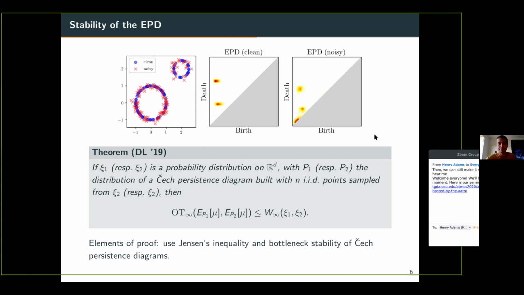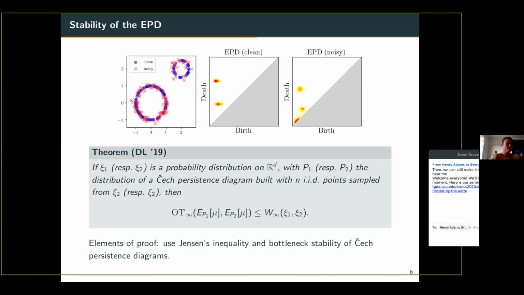What we are able to show is a bottleneck stability result, which tells you that the OT infinity distance between the EPDs, the analog of the bottleneck distance but for general measures on the upper half plane, is controlled by the Wasserstein distance between your two laws Xi_1 and Xi_2. I will not detail the Wasserstein distance here. Let's just say it is a very standard metric between probability distributions. So this is a very nice stability result with a constant 1 here. Basically, we have an application which is 1-Lipschitz.